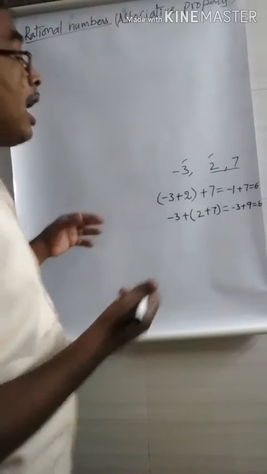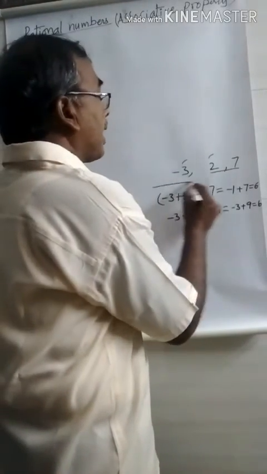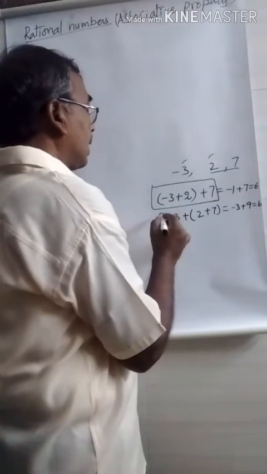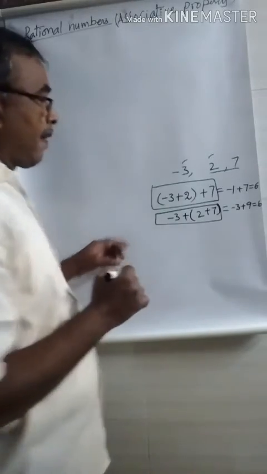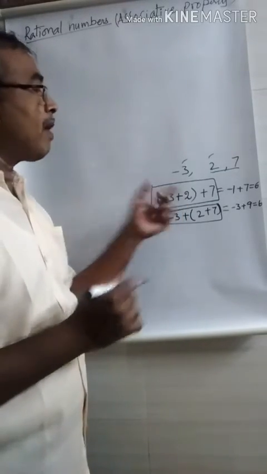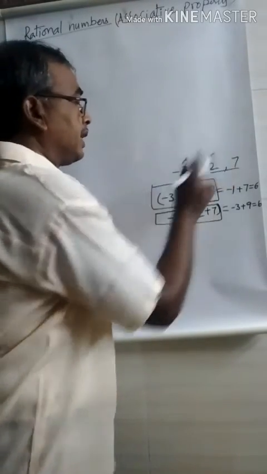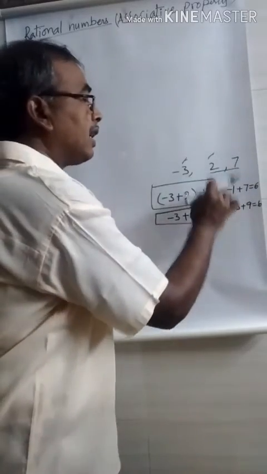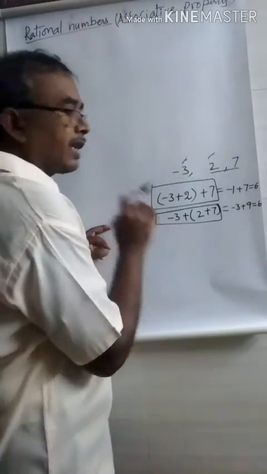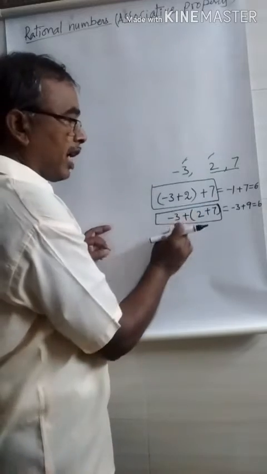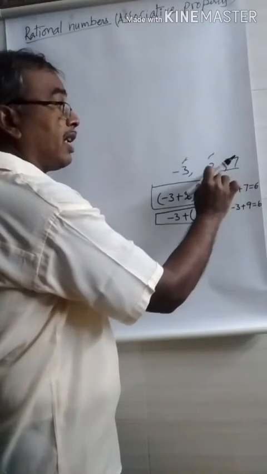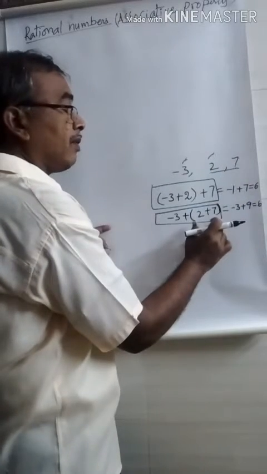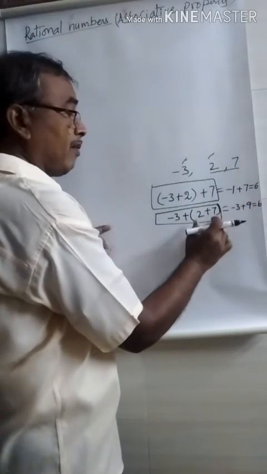Here you may observe how I sum up the three numbers in the first case and second case. In the first case, I sum up first two integers. After that, I add the third one. Here in the second case, I write first one as usual. I sum up the two, that means second number and third number.